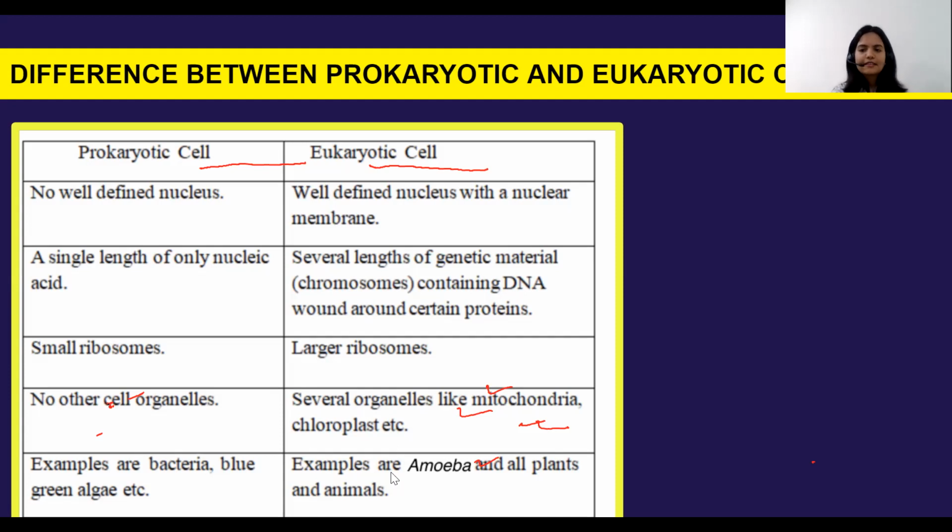So for today, this is all enough of what we studied today. What is a cell? On the basis of shape and size, सेल कितने तरीके के होते हैं, क्या क्या उनके शेप होते हैं. Smallest cell is mycoplasma, largest cell is ostrich egg, longest cell is your nerve cell. What are the contributions of different scientists? Robert Hooke, who discovered the cell for the first time, Anton von Leeuwenhoek, who discovered the living cell for the first time, Robert Brown, who discovered the nucleus for the first time, and Rudolf Virchow and M. Schleiden and T. Schwann, who gave the cell theory. So this is all for today.